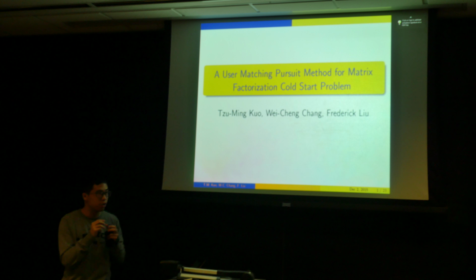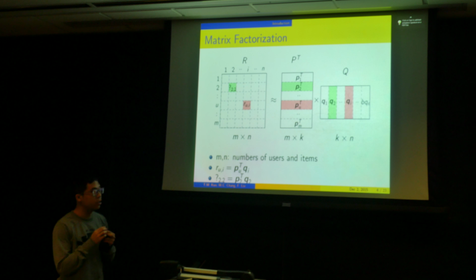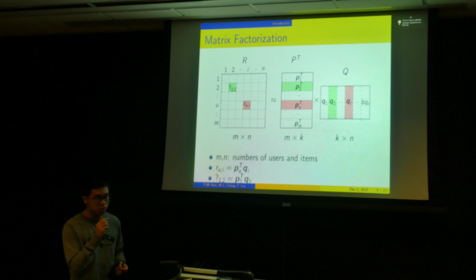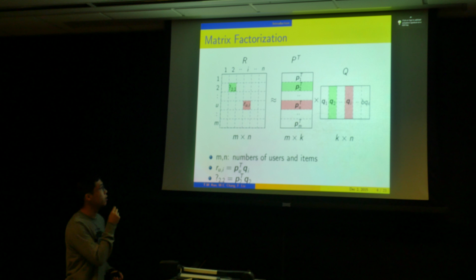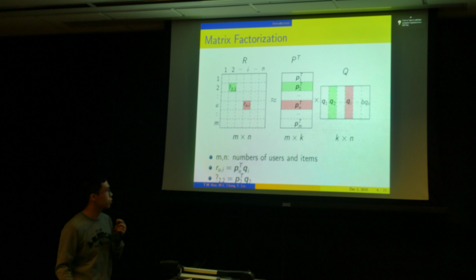This is Ming. Our topic is a user matching pursuit method for the matrix factorization cold-start problem. First, before going straight to our core problem, we would like to give a quick review of matrix factorization. We have a user rating matrix R, with M users and N items. The goal of matrix factorization is to factorize the rating matrix into two lower-rank matrices, P transpose Q.